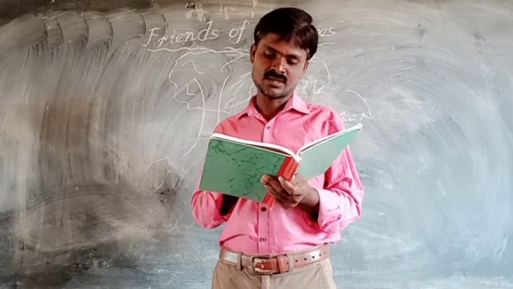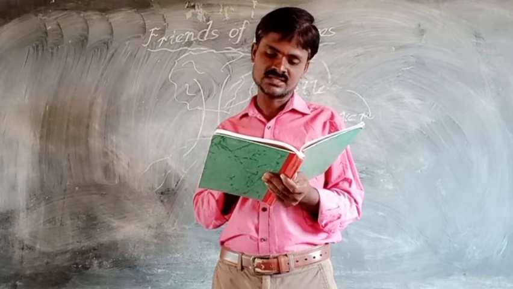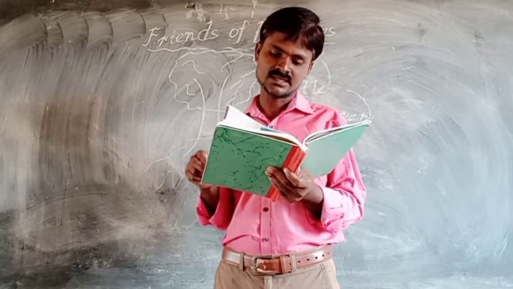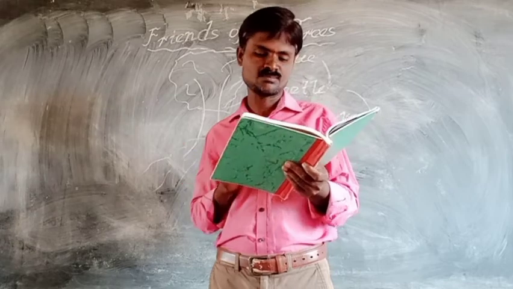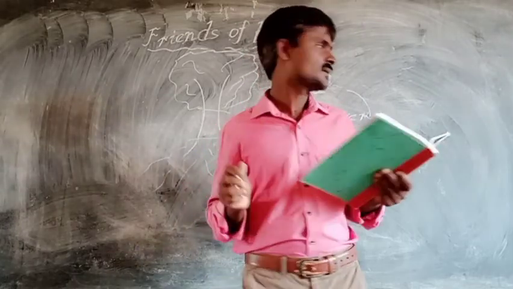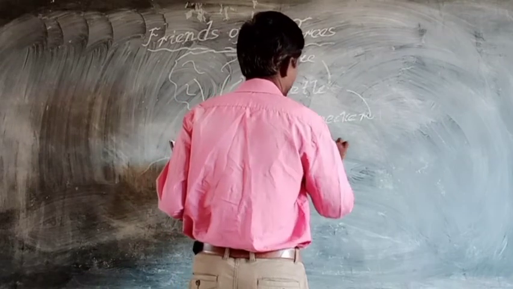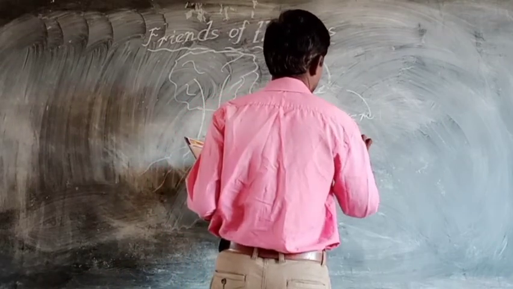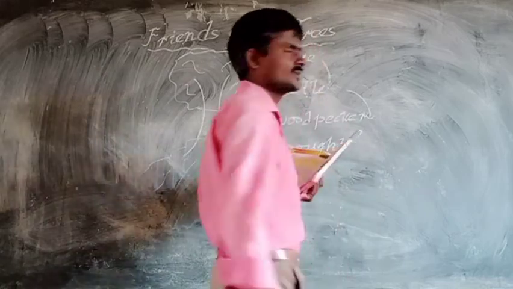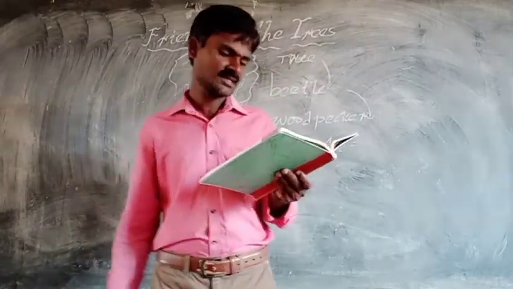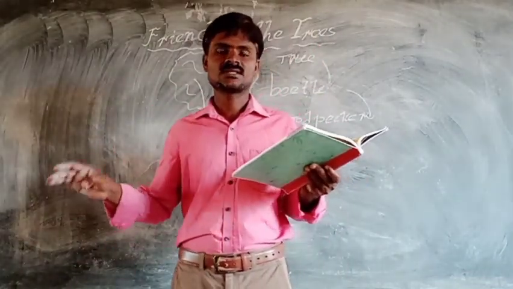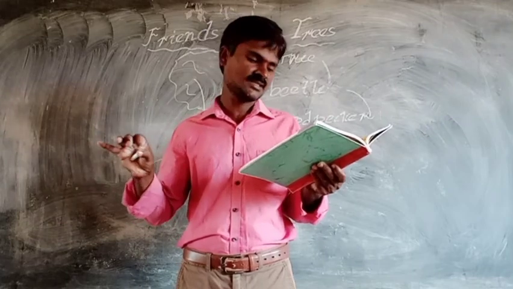When the woodpecker began to sing, the tree shook its boughs and leaves. Boughs means the branches of the tree. Whenever the woodpecker was singing, the tree shook its branches and leaves.